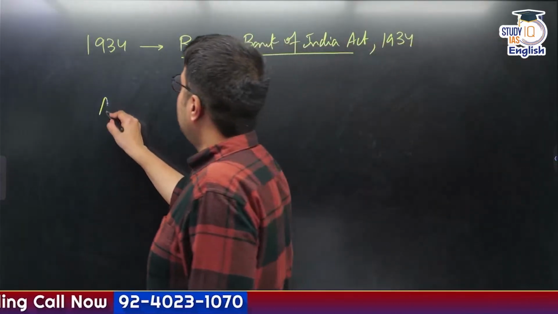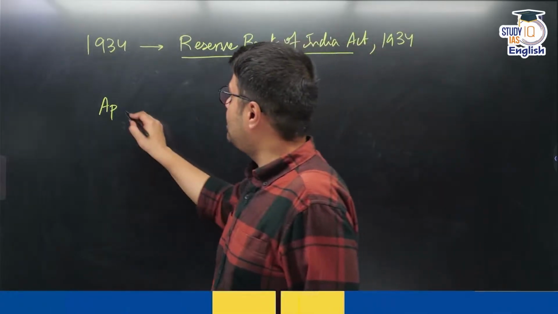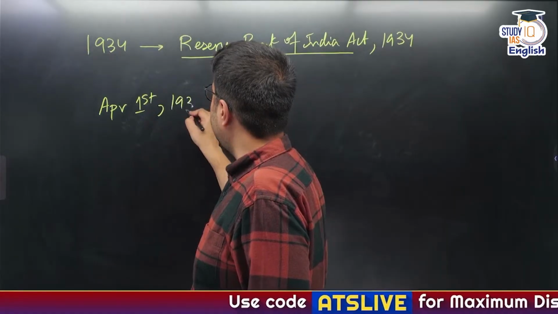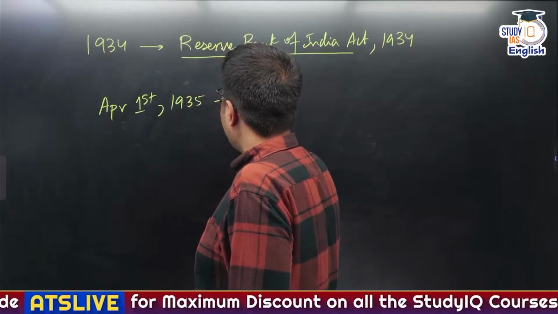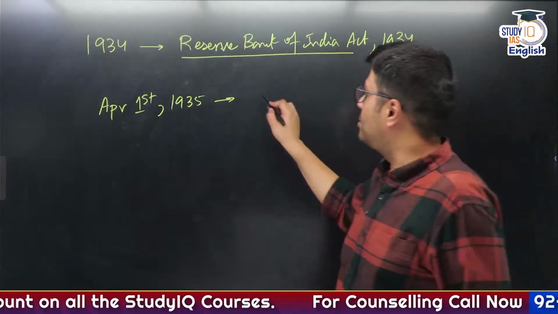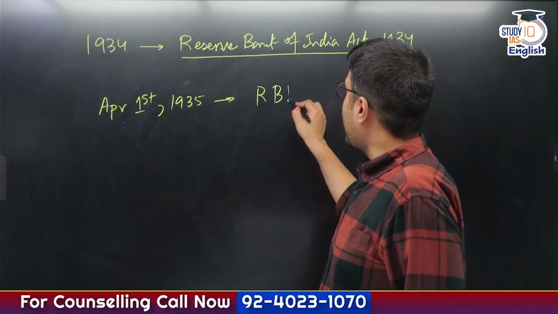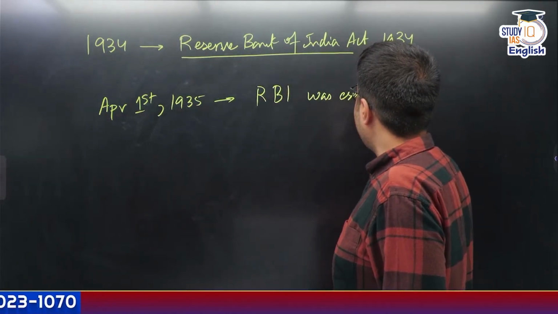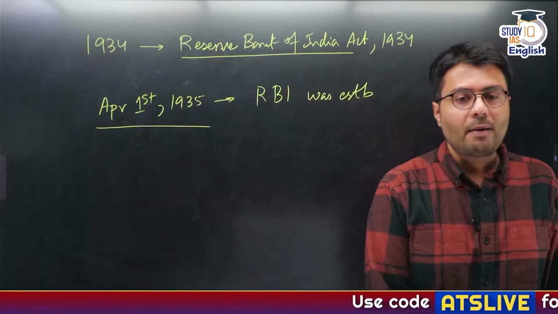Now, this was the act which allowed for setting up of the RBI, but RBI started its operation from April the 1st of 1935. So on April the 1st, 1935, RBI was established. Understood? Any doubts? So this was how RBI came to be established.